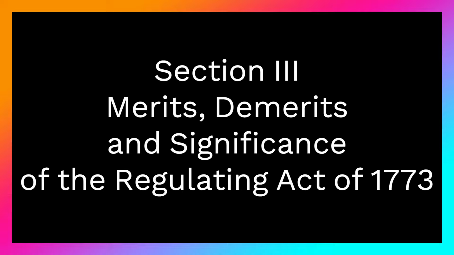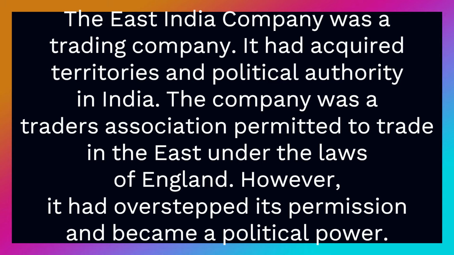Section 3. Merits, demerits and significance of the Regulating Act of 1773. The East India Company was a trading company. It had acquired territories and political authority in India. The company was a traders' association permitted to trade in the East under the laws of England. However, it had overstepped its permission and became a political power.